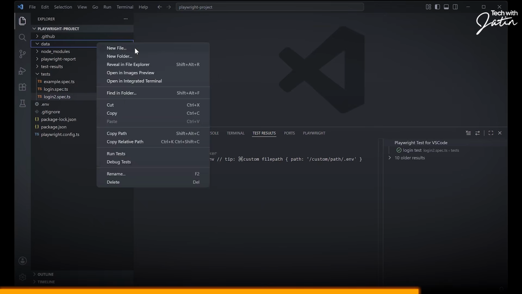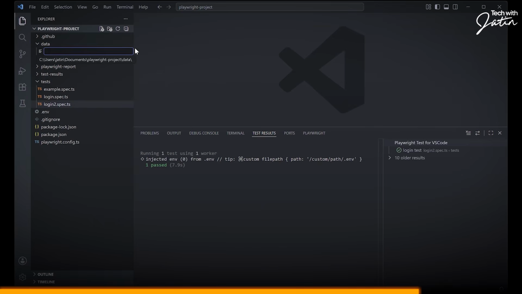So I'm going to quickly create a new file over here inside this particular data folder. The convention goes pretty simple. If I'm going to have an object called user, so user is technically the name which I'm giving to my object. You can give any name. You can call it credentials.type.ts. You can call it your user data, whatever you like. So I'm just going to say user.type.ts.